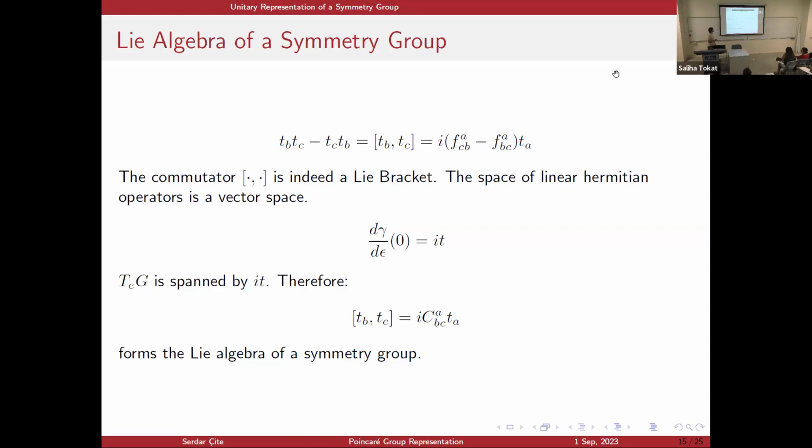Now, this commutator is actually a Lie bracket. The commutator of any operator with itself is equal to 0, it's linear in each entry, and it satisfies the Jacobi identity. Now, I claim that this is the Lie algebra of the symmetry group. First of all, the space of linear Hermitian operators is a vector space. And when I remember the differentiable path gamma I defined, its derivative at the identity should be equal to the tangent space at the identity. And I think that it is spanned by iT. And so this is the Lie algebra of my symmetry group. I collect these two constants into a single constant, and it's actually called the structure constant of the Lie algebra.